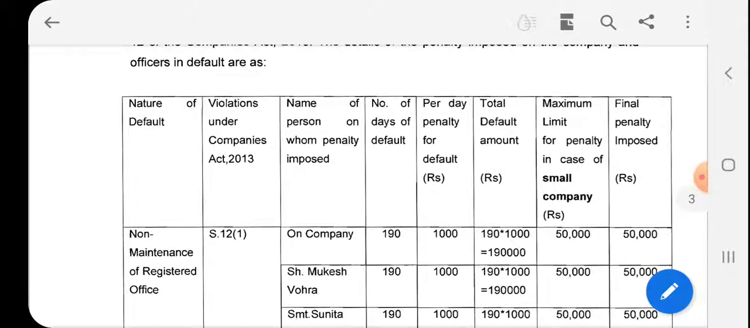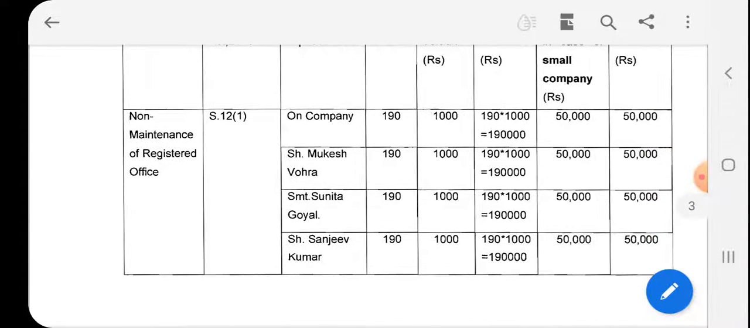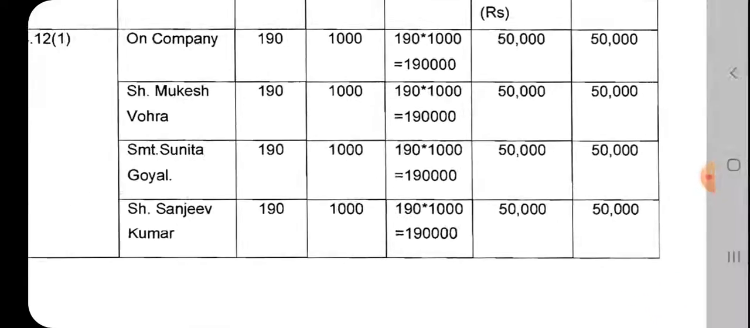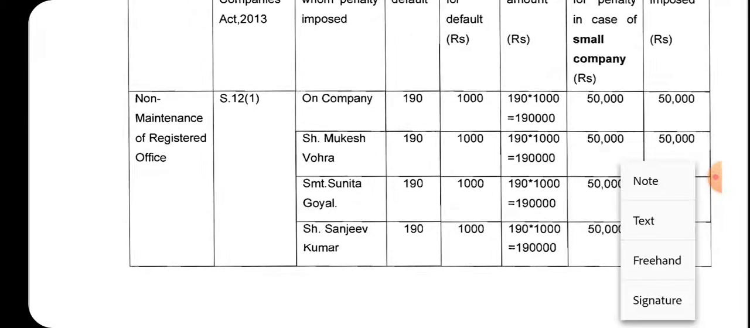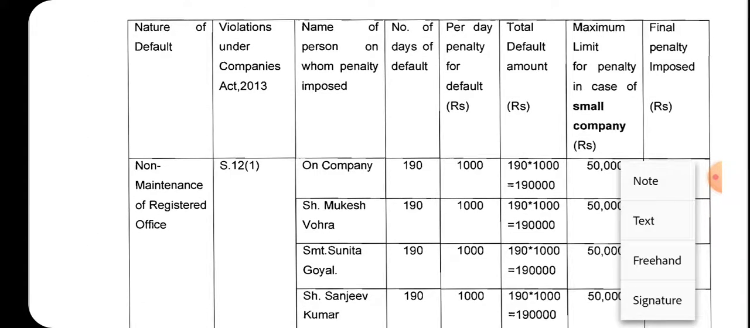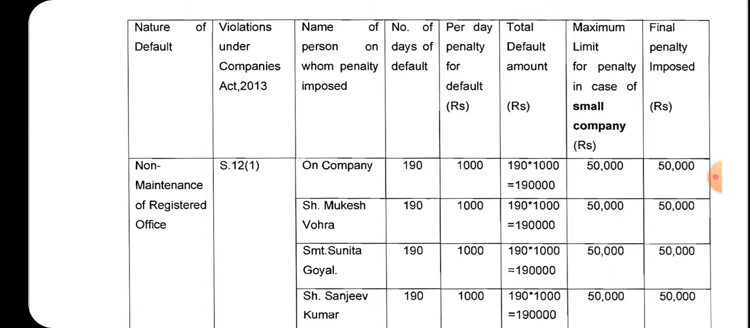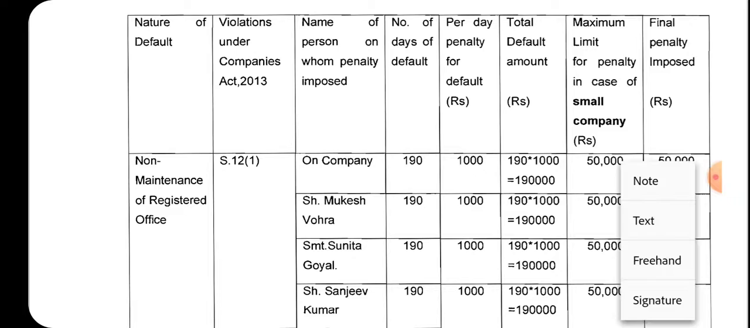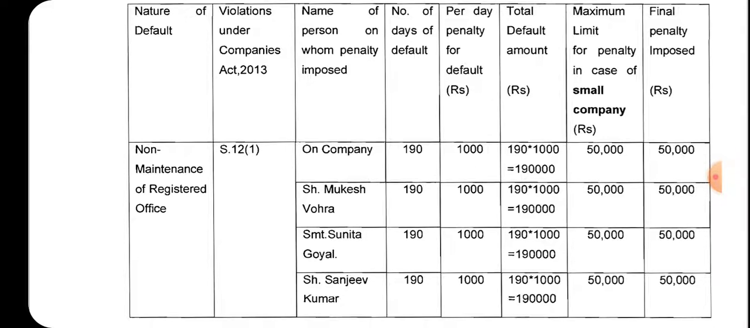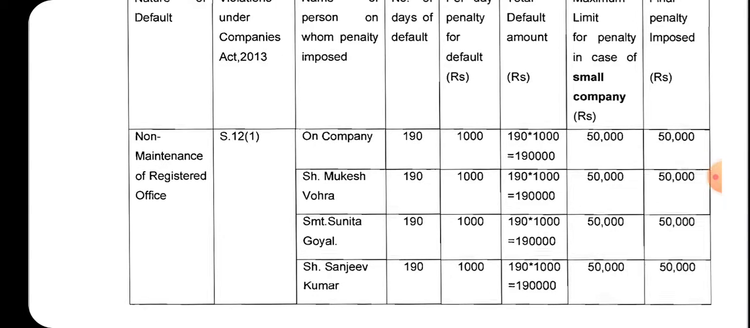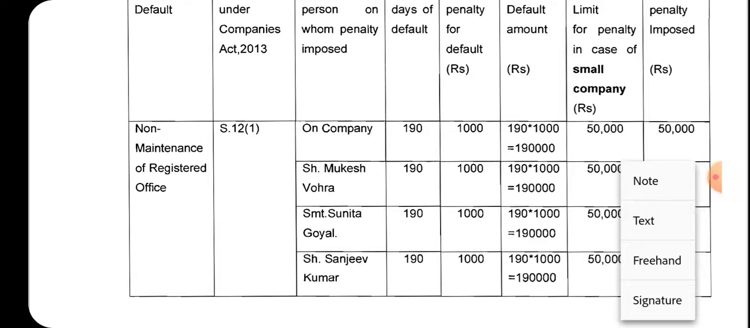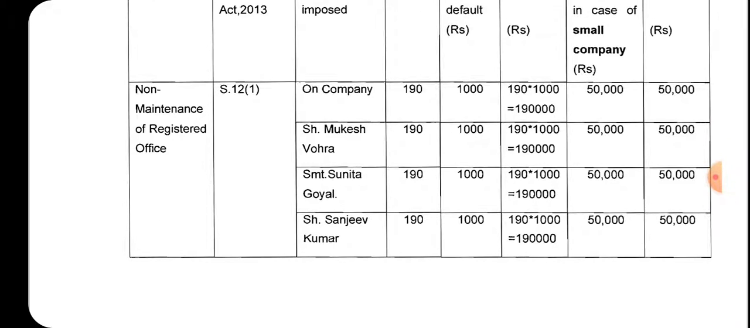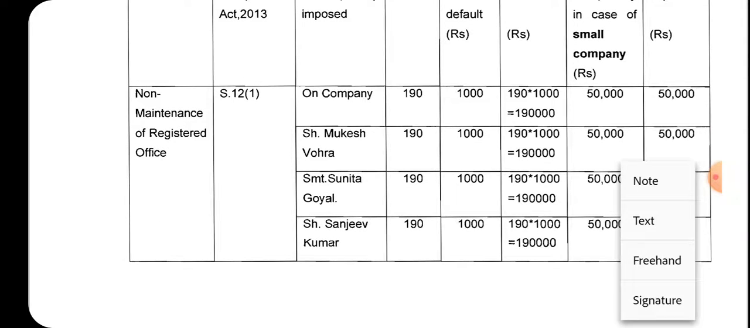The details of the penalty are as under: for non-maintenance of the registered office, that is for 190 days at 1,000 per day, the total penalty is 1,90,000. But since the company is a small company, the maximum penalty limit of 50,000 is imposed on the company, and 50,000 each on each of the 3 directors of the company.